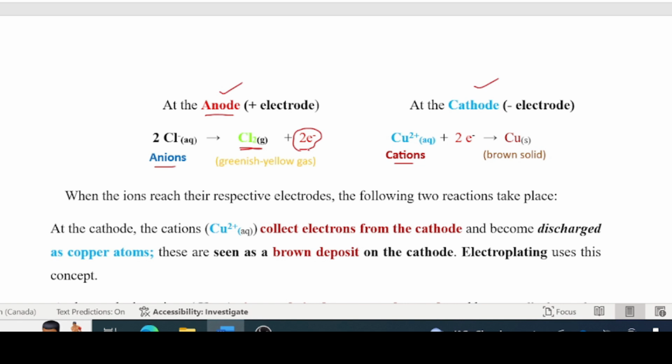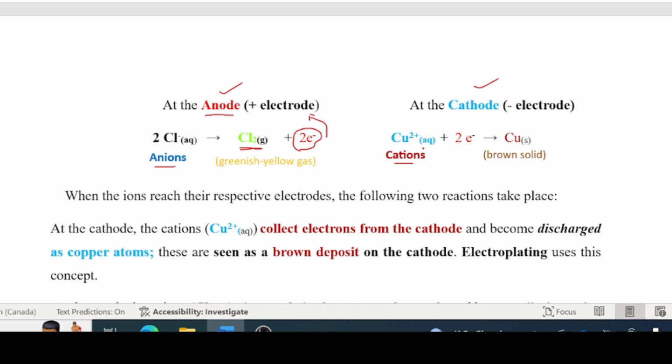See, these are 2 electrons there. They'll go on to the anode because the anode is positively charged. They will love to have those 2 electrons. Clear? But in so doing, chlorine becomes neutral atoms, and of course, they don't like to stay as atoms. They form a molecule here.